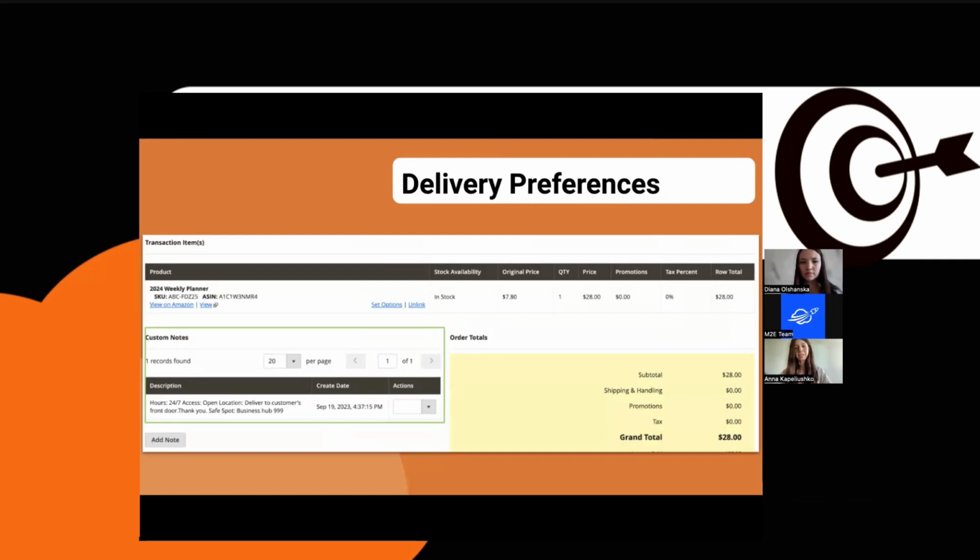The delivery preferences import is one of them. And if your buyers leave special instructions when they order from you, like how or where in particular they would like their orders to be delivered, you can find this information in your Magento admin panel now. The details will be shown and imported along with the order details, and you can find them in a custom node. The same way the information will be passed to your Magento orders.